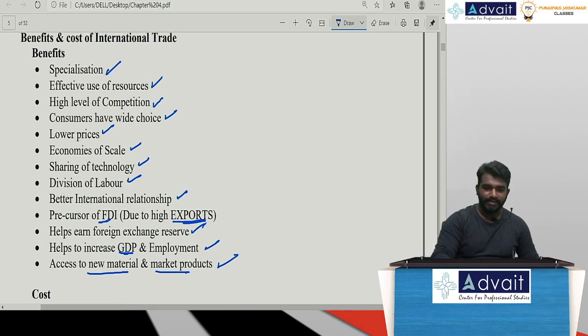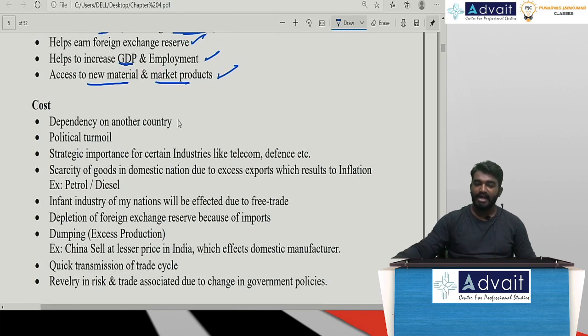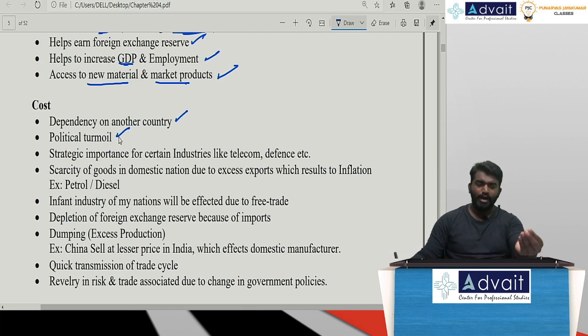Now, sir, let me come to the cost, that is, the disadvantages. Sir, dependency on another nation will be higher. If I'm dependent on other nations' goods and services, importing more and more, my dependency will be there, sir, which leads to political turmoil, instability in political parties, or might be between the nations. Political turmoil might happen, as of now, how India and China have a dispute between us. Sir, strategic importance for certain industries like telecom and defense. In every particular place we cannot have international trade.